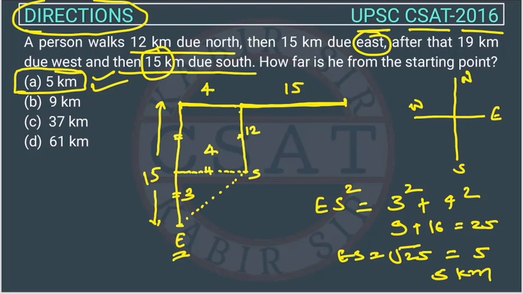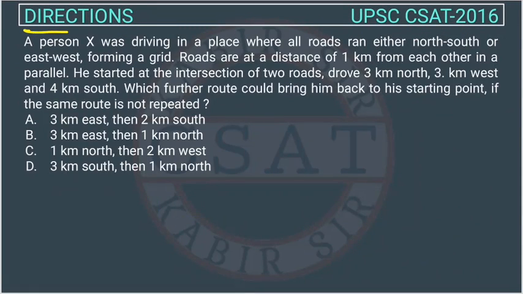So in direction questions, if you have seen, mostly we are using the Pythagoras theorem, right? So you just need to know the Pythagoras theorem and your question will be solved. So this is a reasoning question from the direction chapter asked by UPSC in the CSAT paper of 2016. So this is a very good question. So you should just focus on these wordings, right? If you read this question, it is very easy, but it looks very tricky. Actually the language is tricky, the question is not tricky, right?